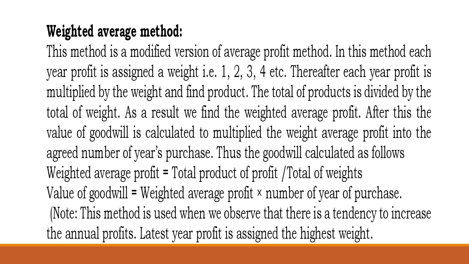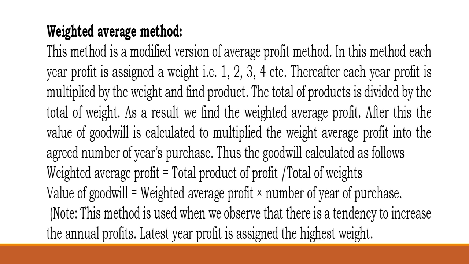As a result, we find the weighted average profit. After this, the value of goodwill is calculated by multiplying the weighted average profit by the agreed number of years of purchase. So weighted average profit is equal to the total product of profit over the total of weights.